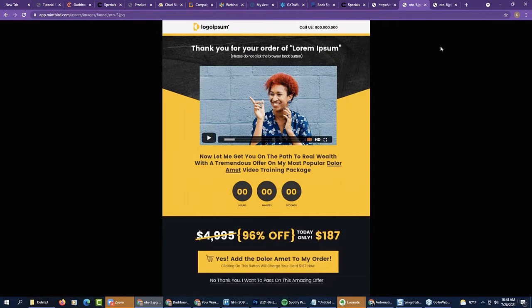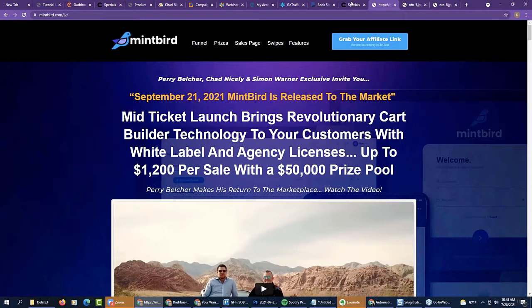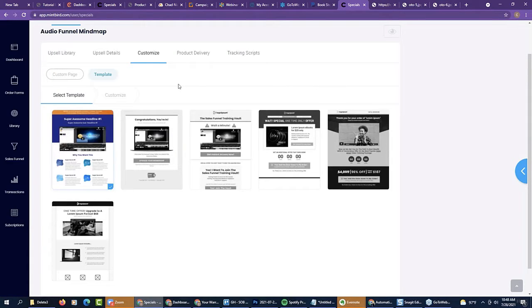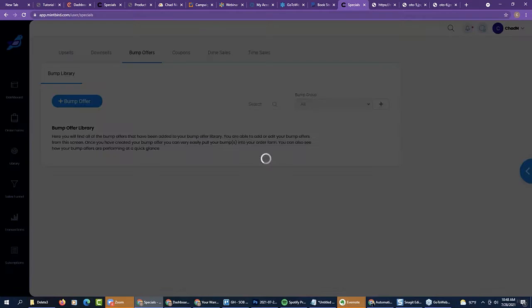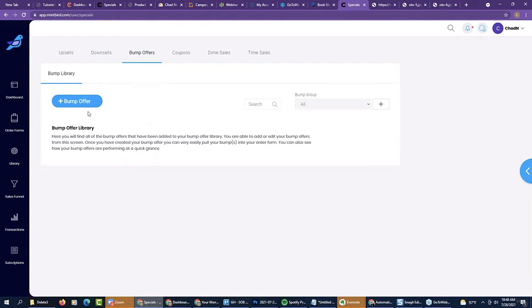And you'll be able to come in here and colorize all this stuff, change out the backgrounds, whatever else, and we'll keep adding the templates in there. Okay? Well, understand that we want you to build a library of upsells, downsells, bump offers, coupon codes, all of those things. Okay? We want you to build libraries.